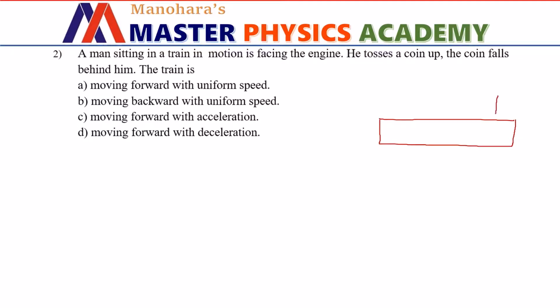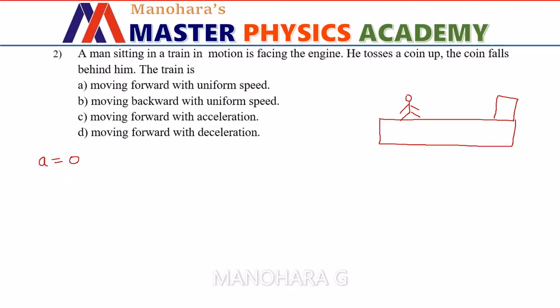Here we have the engine and the person is sitting somewhere here. Now let us consider option A and option B, in which it is given that the train is moving with uniform speed. But in option A it is forward, and in option B it is backward motion. In both these cases, the acceleration of the train is 0.